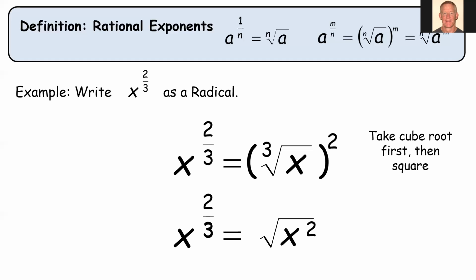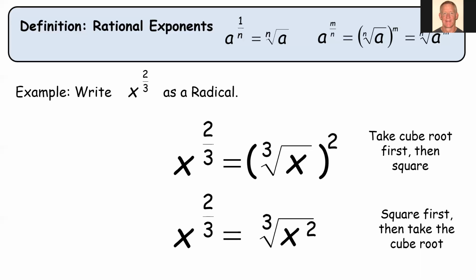We still have our 3 as the index, but the 2, the numerator, becomes the exponent inside the radical. And now in this case, we're going to do order of operations in the opposite order, right? We would square x first, do what's inside the radical, and then take the cube root. Now, are those 2 orders of operations equivalent? The answer is yes. It doesn't matter which way we do it, whether we square it first and then take the cube root, or whether we take the cube root and then square it.